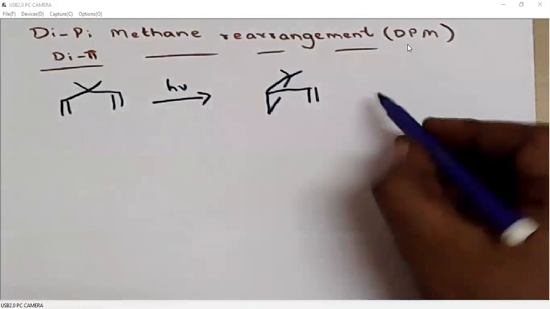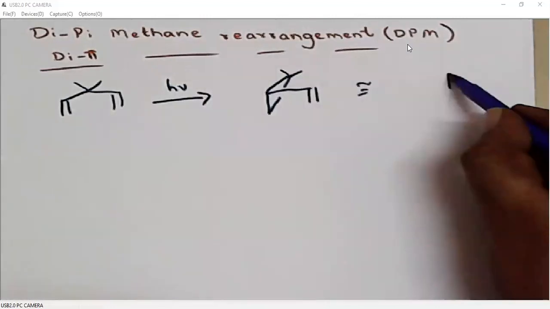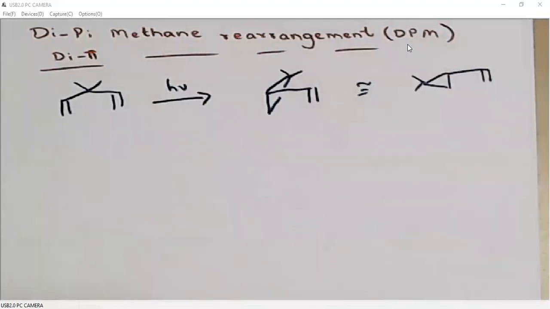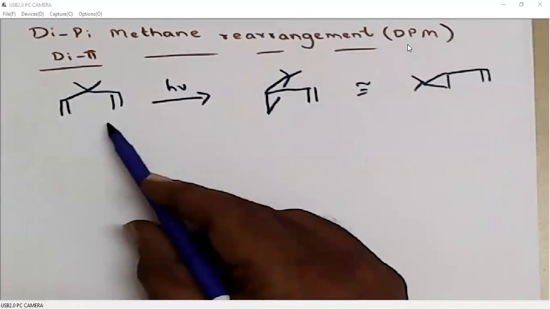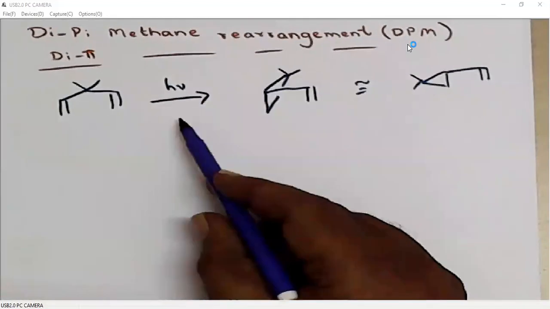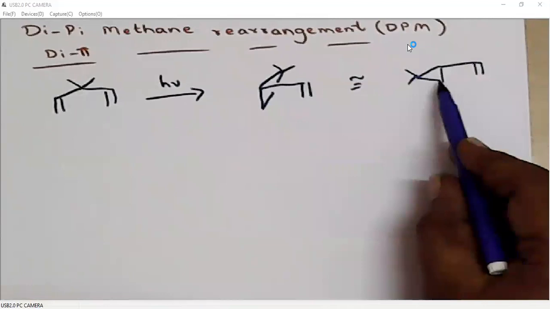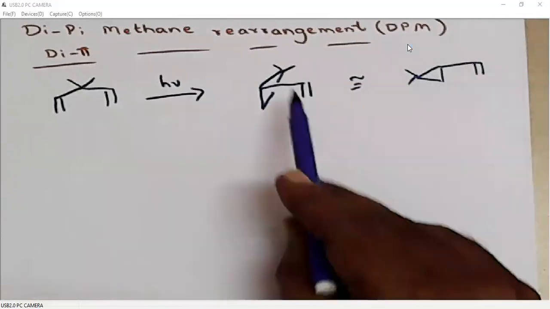This we can rewrite like this. So when we do a di-π-methane rearrangement on a non-conjugated diene under photochemical conditions, one of the double bonds will remain as such. The other double bond will be involved in a three-membered ring formation by breaking this bond.